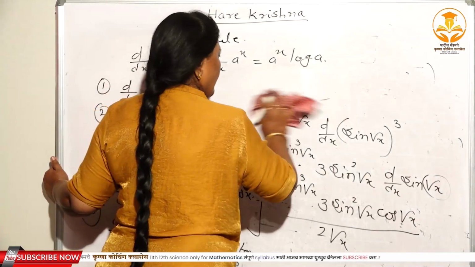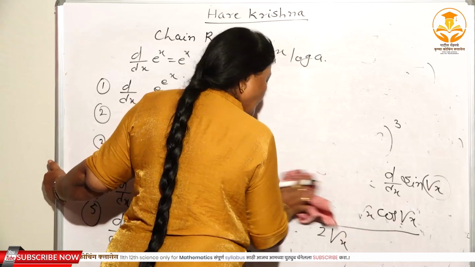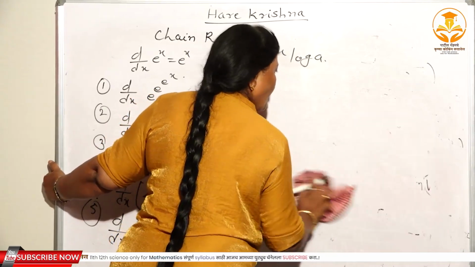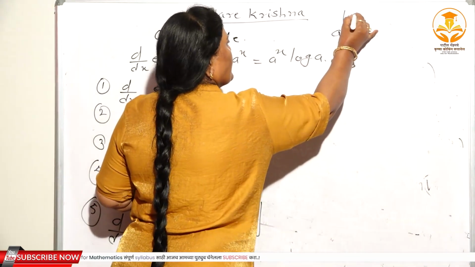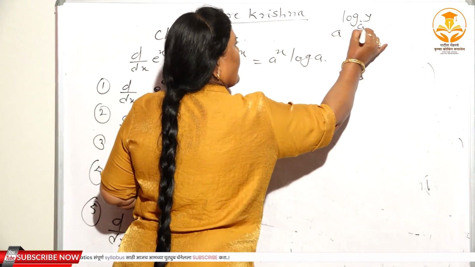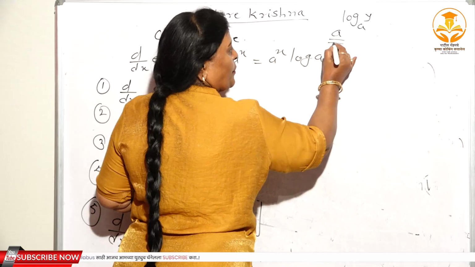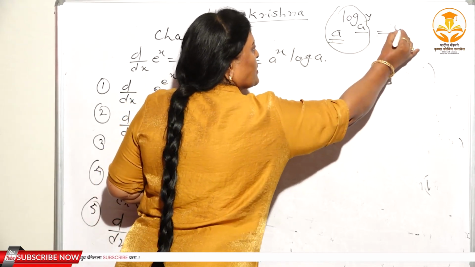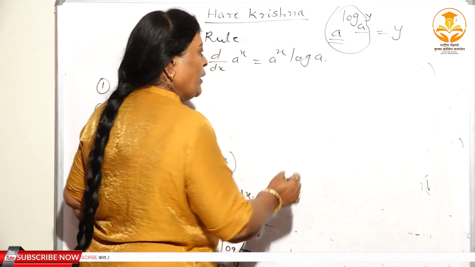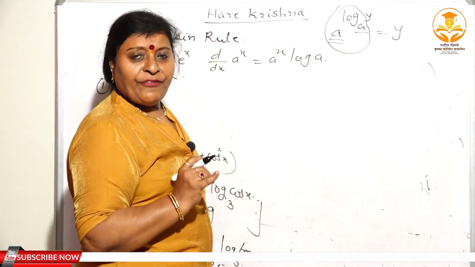Now again see here. Here you should know the formula of a logarithm. Suppose a is the base and the power is log of y to the base a. Now when this base and this base are the same, all this term gets cancelled, and what remains here? y. Why? Because you know the definition of a logarithm.